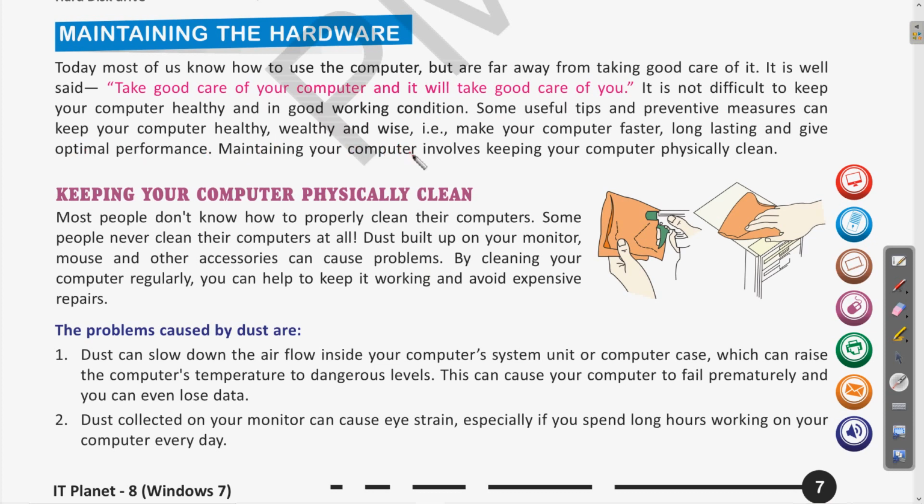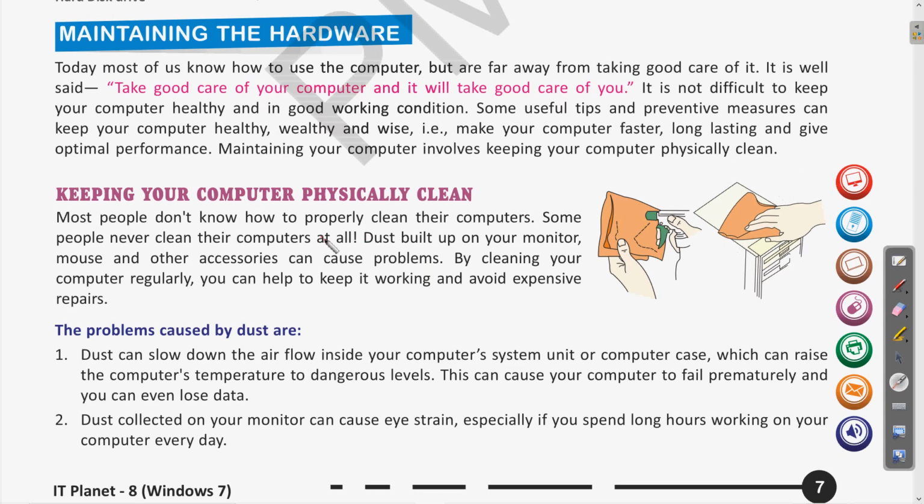As you have read, early to bed and early to rise makes a man healthy, wealthy and wise. In the same way, here also it is being used for how to keep our computer in a better way. How to make our computer faster, long lasting and give optimal performance. We will see how maintaining our computer involves keeping it physically clean. Clear? We can maintain the hardware by maintaining its cleanliness and taking proper care of all the devices.